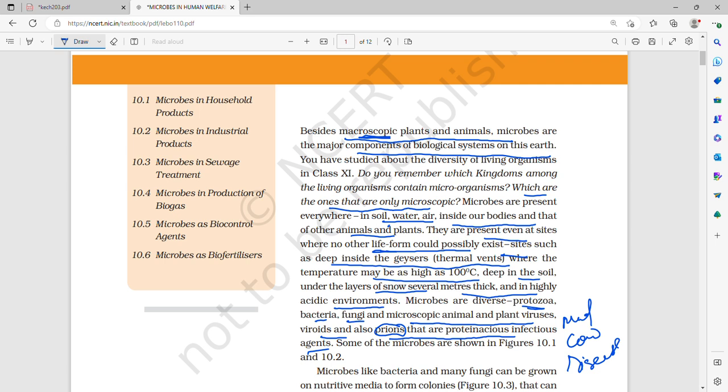And microbes are diverse: protozoa, fungi, bacteria, microscopic plant and animal viruses, viroids, and prions, which are proteinaceous infectious agents. Prions are folded proteins. They cause mad cow disease in cattle, and its variant in humans is Creutzfeldt-Jakob disease.